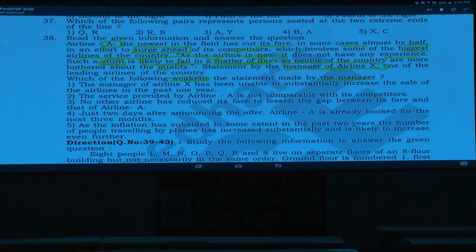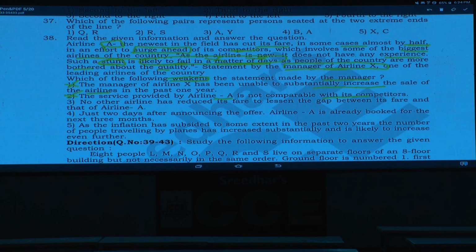Choice 1: The manager of airline X has been unable to substantially increase the sale of the airlines. Is he talking anything regarding this one? No. Now we should focus on the statement made by the manager of airline X and how to counter this one. Then choice 2: The service provided by airline A is not comparable with its competitors. Now sir, here nothing has been specified about whether they are comparable with the competitors or not. This is again ruled out.